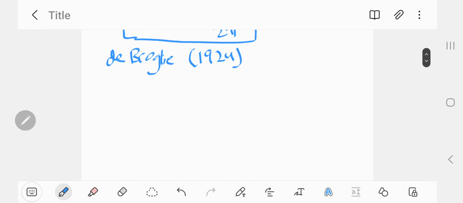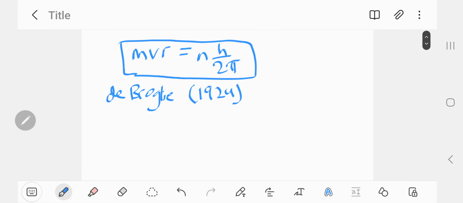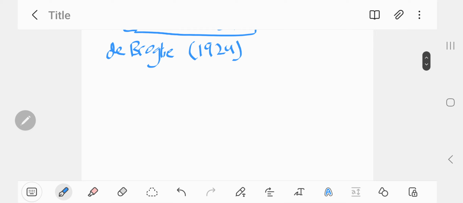So what he did was he wanted to find a way to... Bohr's model had its limitations, as I mentioned. The fact that electrons are still moving, they emit energy, and they should technically spiral into the nucleus. There was still that issue, and so de Broglie wanted to rectify that somehow. So I'll show you a simple approach.